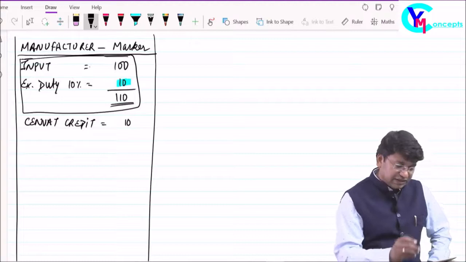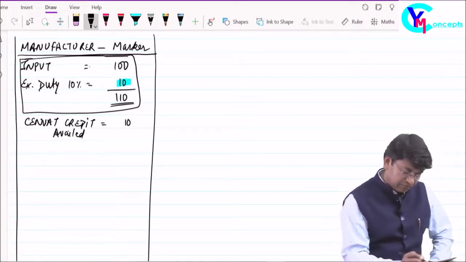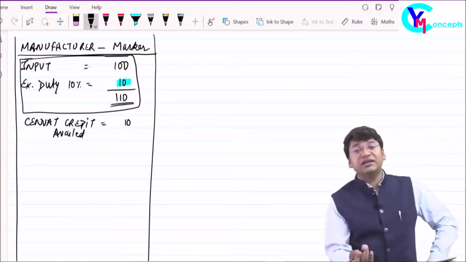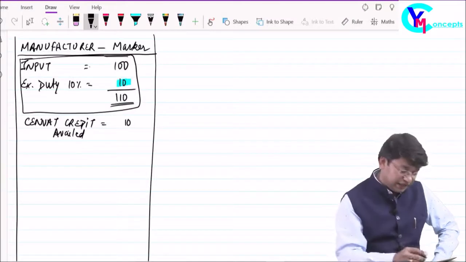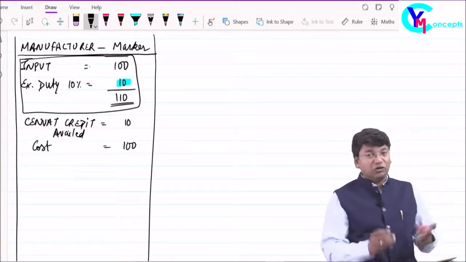I have availed the Cenvat credit of rupees 10. So out of 110, I have taken the credit of rupees 10, so my cost will come to rupees 100.